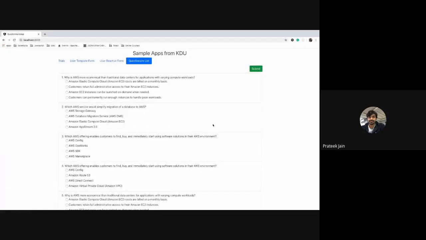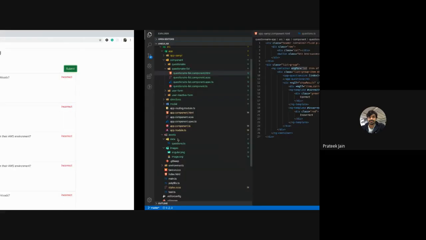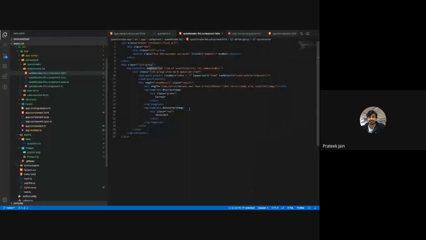I have passed the data, I have got the data, I am using directives to render this application, I am using click event binding and everything. Whatever we have learned so far, I have tried to use that here in this application. And that way I wanted to explain everything by using this application.